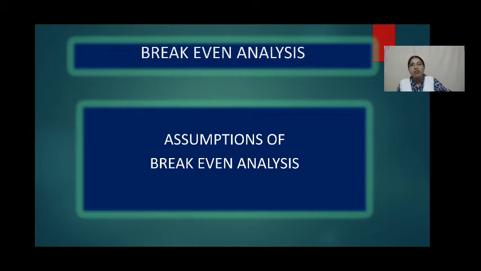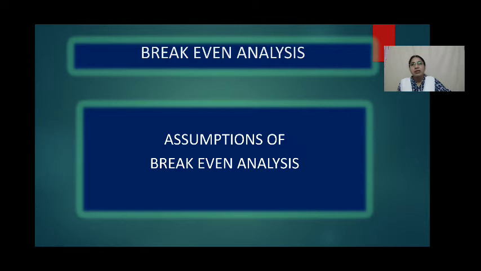The sixth assumption is that there is synchronization between production and sales. The next one is that productivity per worker remains mostly unchanged. One more important assumption is that there will be no change in operating efficiency, and no change in the general price levels in the organization.